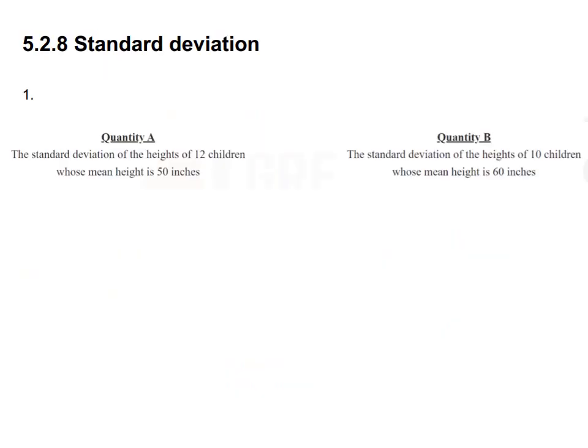So let us deal with standard deviation. The standard deviation of the heights of 12 children whose mean height is 50 inches, and the standard deviation of the heights of 10 children whose mean height is 60 inches. Okay, so we don't know what their standard deviations will be. We know about their means, but we don't know their values, so we can't calculate the distance. So the answer is option D.